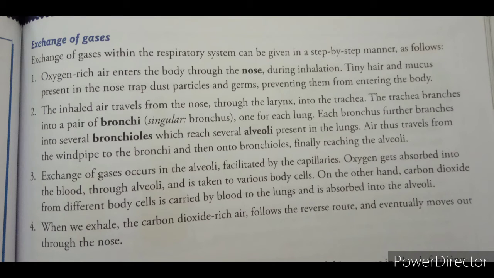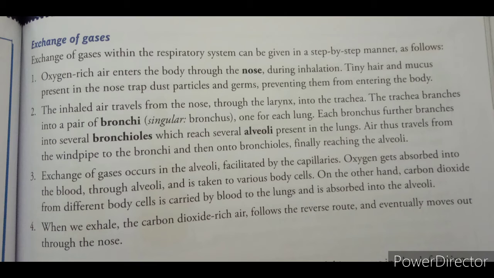Next we are going to see the exchange of gases within the respiratory system in a step by step manner. The first step is inhalation. Oxygen rich air from the atmosphere enters our body through our nose. Inside the nose we have small tiny hairs and mucous membrane, which prevent dust particles and germs from entering the body.